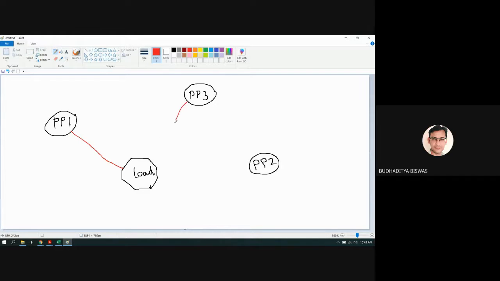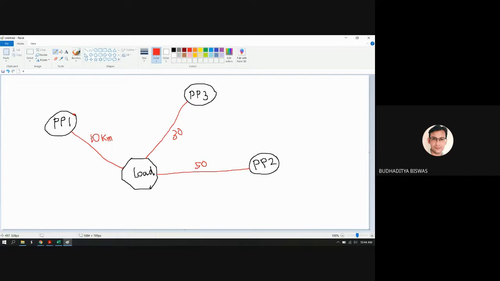Okay, so here you see, say this one is 10 kilometers. The distance between power plant 1 and the load center is 10 kilometers. Say it's 30 kilometers, and say it's 50 kilometers. The drawing is not to scale, so just consider this one. As we know, the power plant should not be situated close to the load center due to safety and pollution reasons. The power plant is generally placed at a remote position, so the generated power has to be brought over a transmission line from the power plant to the load center.